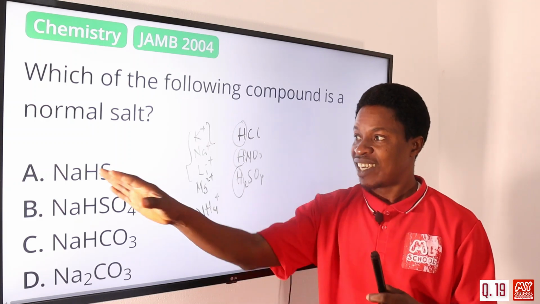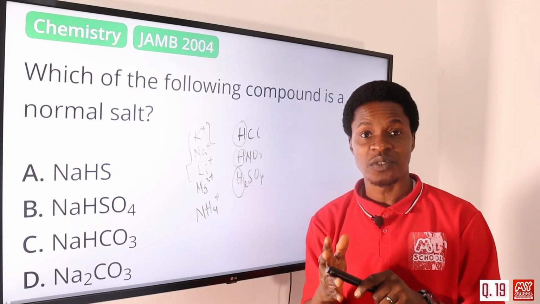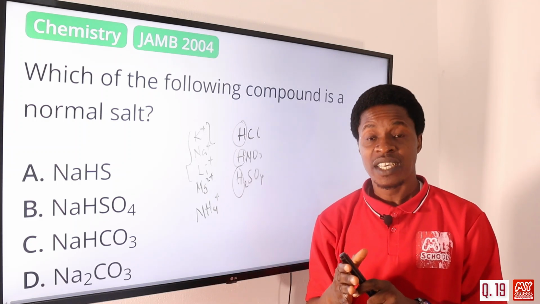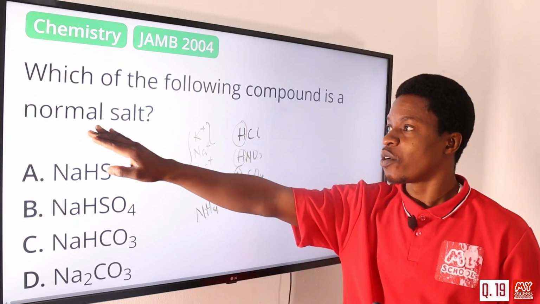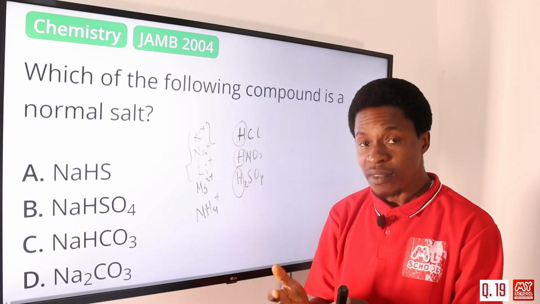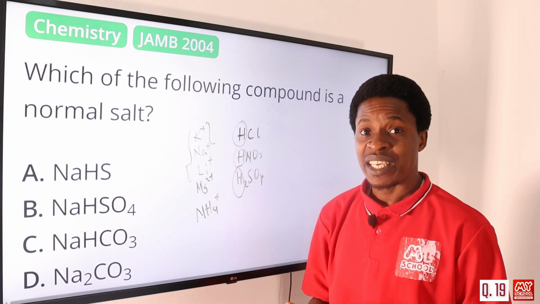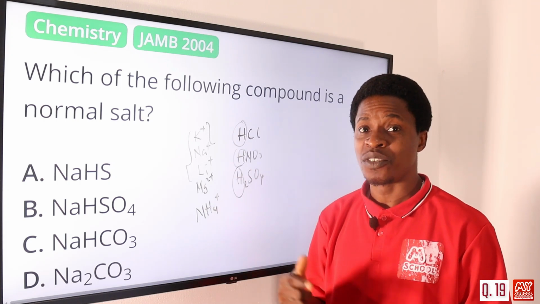Yes, we have different types of salt. We have the normal salt, the acidic salt, the basic salt, the complex salt, and the double salts. But normal salts, as the question says, are formed when all the hydrogen that is present is replaced by a metallic ion or ammonium ion.